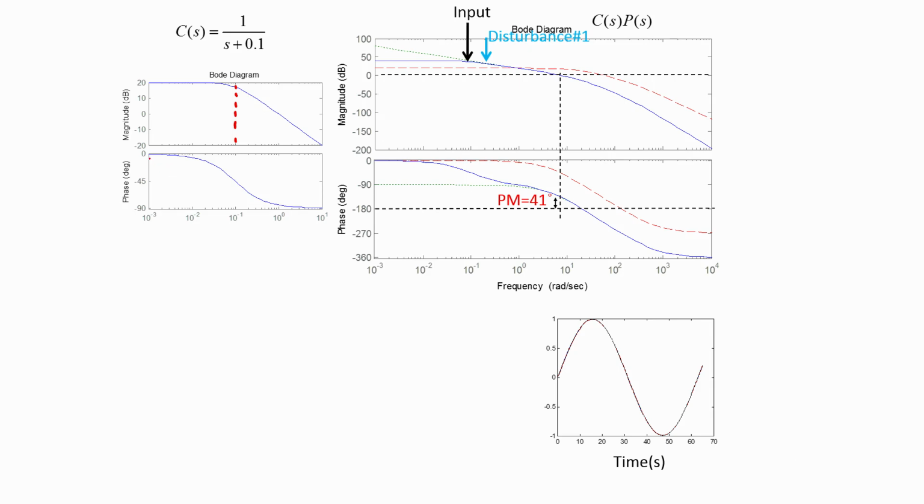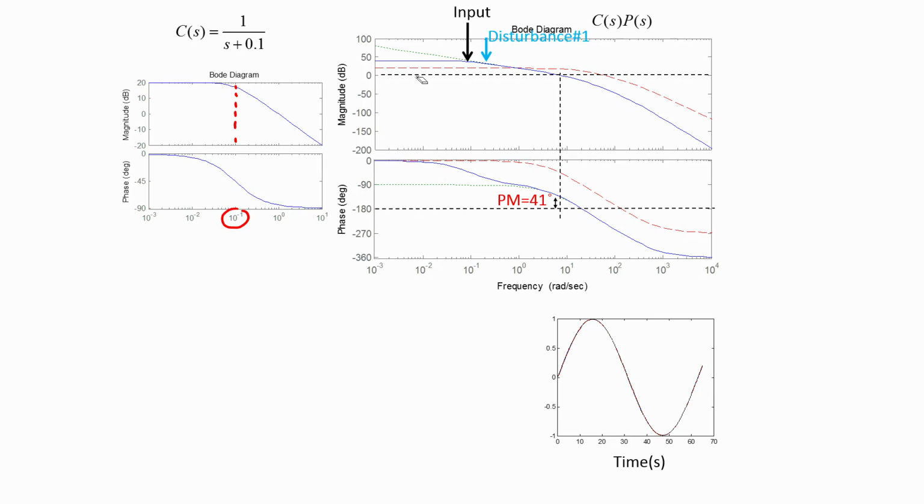The phase response starts at a value close to 0, unlike in case of the integrator where the phase is a constant equal to minus 90 degrees at all frequencies, and it monotonically reduces and approaches minus 90 degrees at frequencies much beyond its corner frequency. So, the farther away we go from the corner frequency of 0.1 radian per second, we find this controller to resemble an integrator more and more.